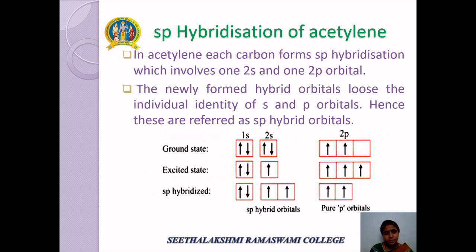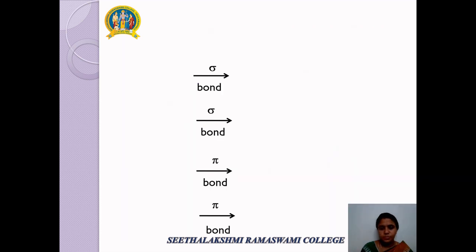Finally, let me extend my discussion to the sp hybridization of acetylene. In acetylene, each carbon forms sp hybridization, which involves one 2s and one 2p orbital. So the number of orbitals involved in the bonding process is 2. The newly formed hybrid orbitals lose the individual identity of s and p orbitals. Hence, these orbitals are referred to as sp hybrid orbitals.